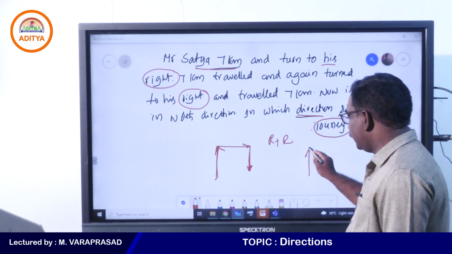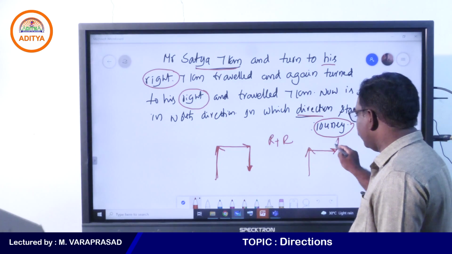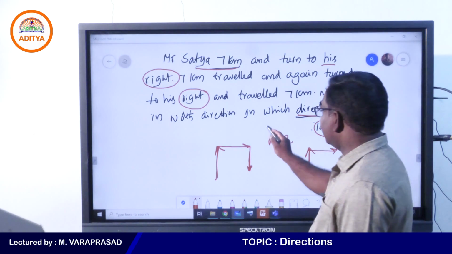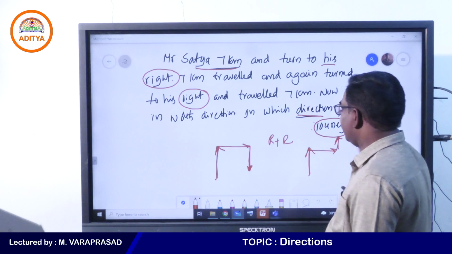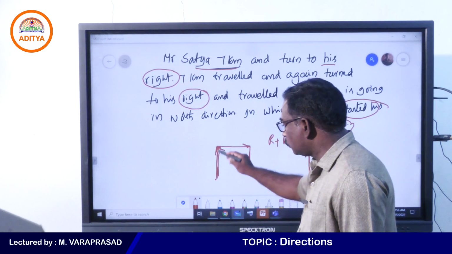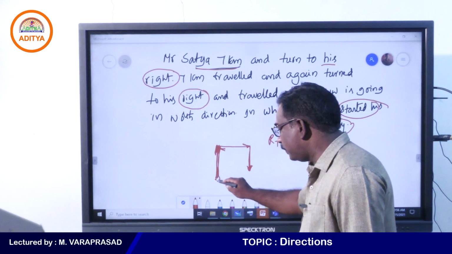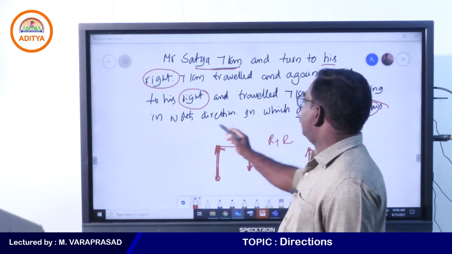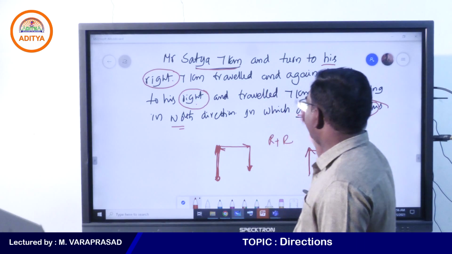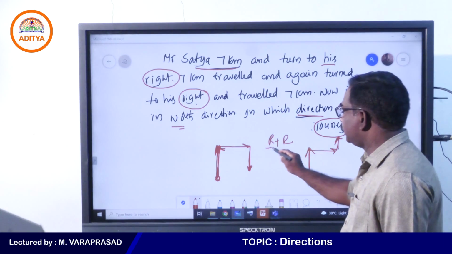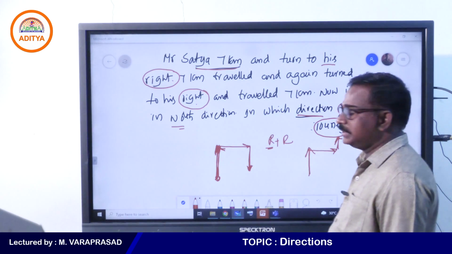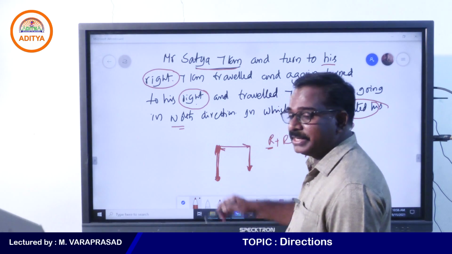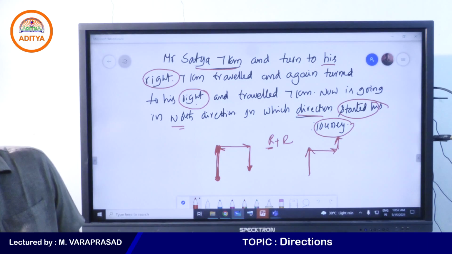I traveled in one direction, one right and one left. What is the initial direction? For that same direction. He is asking in which direction he started his journey, not going. So this is going direction, started means this place. Now he is traveling towards north, he is saying one right, another right, means for the same direction, opposite direction you will get. Where did he start his journey, not going direction.